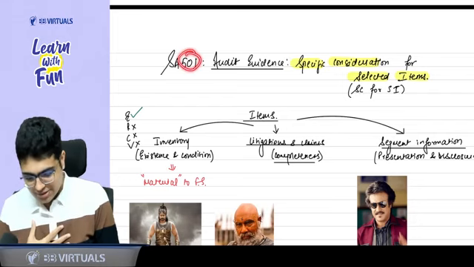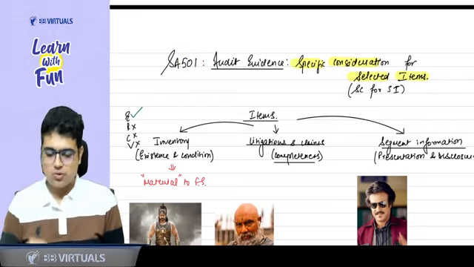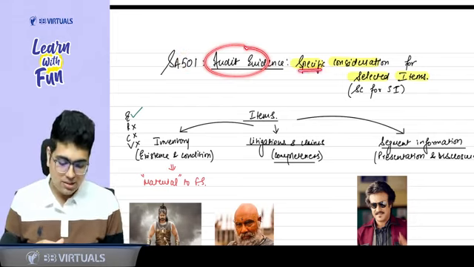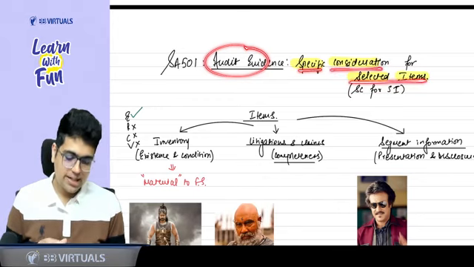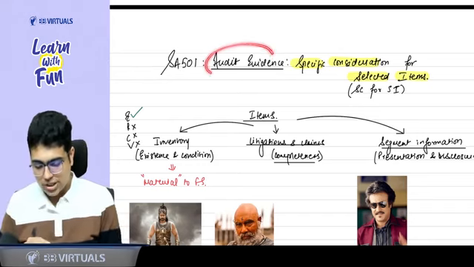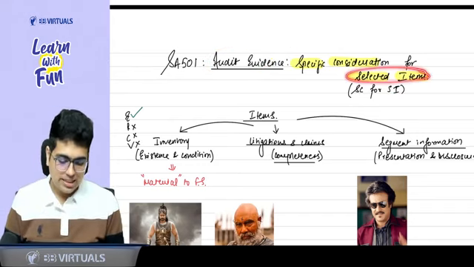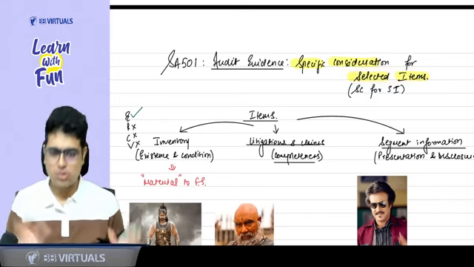Let's discuss SA 501. Now, sir, SA 501 also talks about audit evidence, but it says specific considerations for some selected items. Generally, about audit evidence, we study SA 500. But when you want to focus on some selected items, we have SA 501.